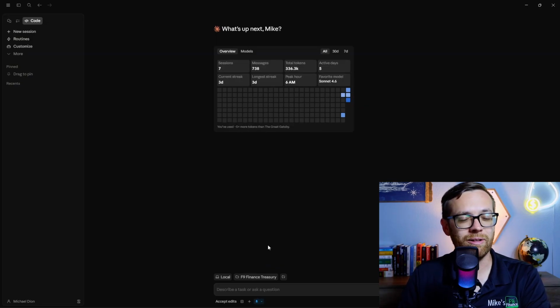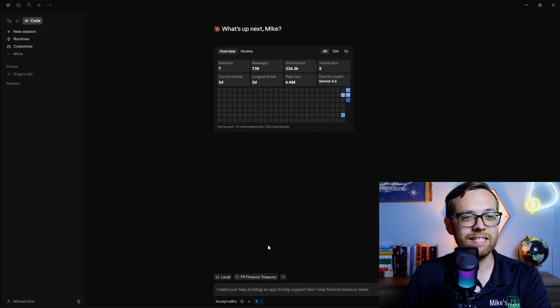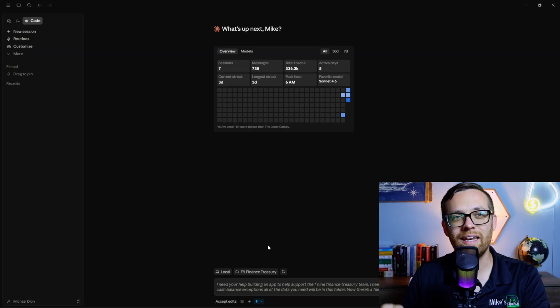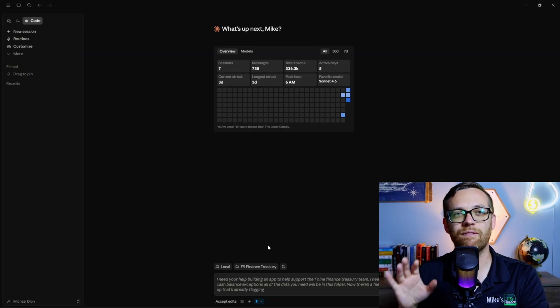I need your help building an app to help support the F9 Finance Treasury team. I need this app to review cash balance exceptions. All of the data you need will be in this folder. Now there's a file script cleaning this up that's already flagging the exceptions in the file.